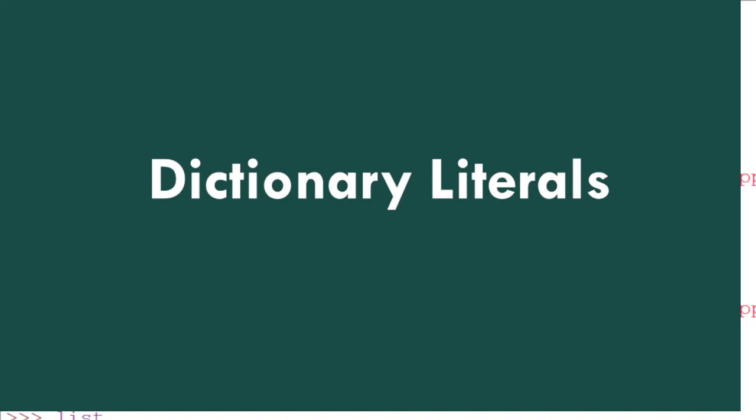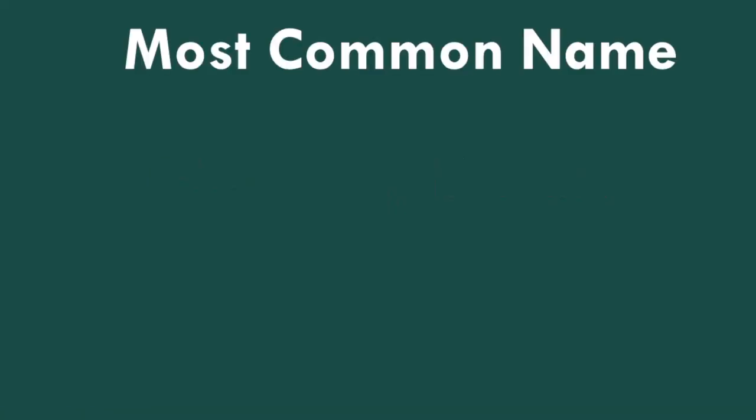Dictionary literals use curly braces and have a list of key value pairs. You can make an empty dictionary using empty curly braces. To understand the dictionaries properly, I am going to give you another example. I am going to show you a series of names and I want you to figure out what is the most common name and how many times each name appears. Let's start.